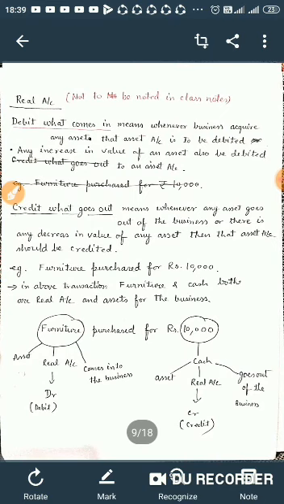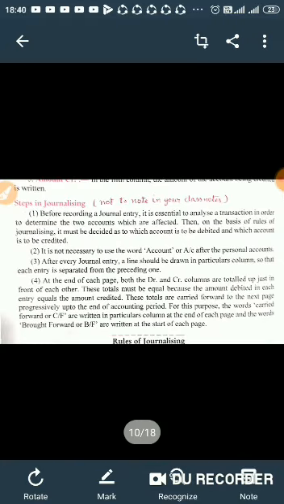Again, I recapitulate the real account rule. Debit what comes in means whenever the business acquires any asset or there is any increase in value of an asset, that should be debited. Credit what goes out means whenever the business loses an asset, or any asset of the business goes out from the business, or there is a decrease in the value of any asset, then that asset should be credited. This is the explanation of the real account rule.